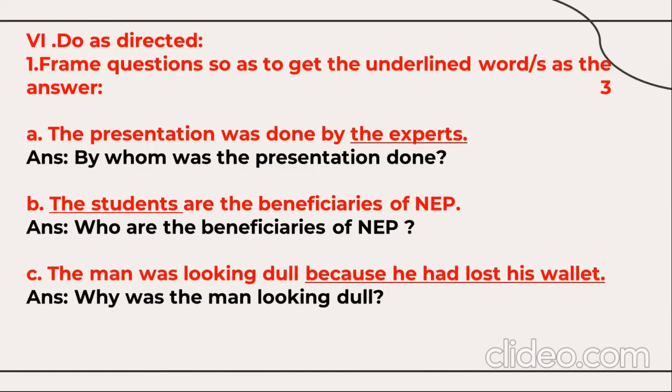Then the man was looking dull because he had lost his wallet. Why was the man looking dull? So the answer here is because he had lost his wallet. So here you need to prepare the question to get this answer. So this is how framing questions will be for 3 marks, especially framing WH questions will be for 3 marks.